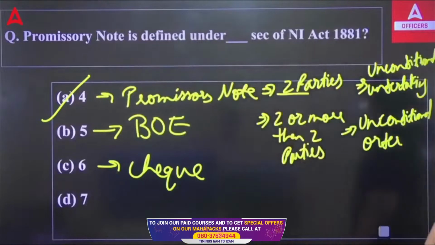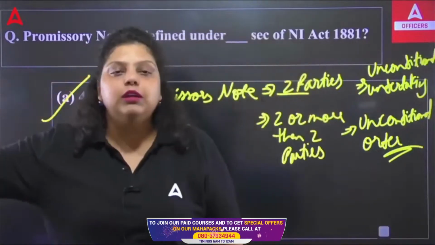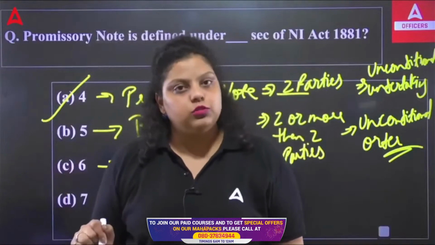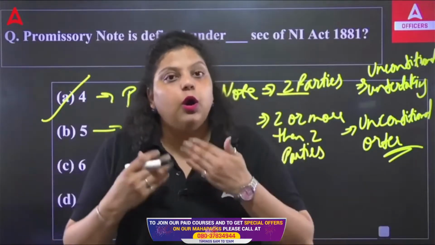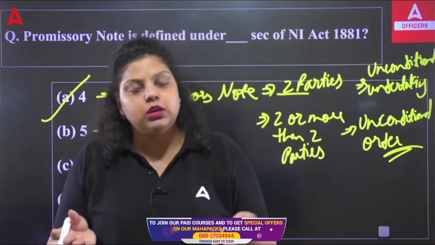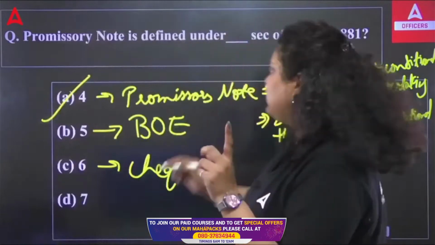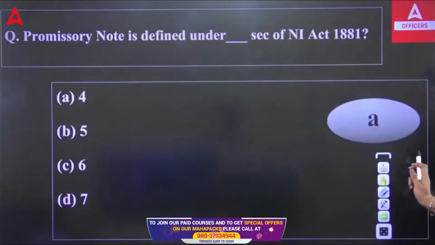Two parties will be there. Now, what means unconditional order? It means you are ordering your bank that no matter what, on 30th of August, you have to make this payment to this particular customer. This is known as unconditional order. So, in bill of exchange, you are giving order to your financial institution, and in case of promissory note, you are taking undertaking by yourself. These are the two differences between promissory note and bill of exchange. Okay. Now, next. So, right answer is A.